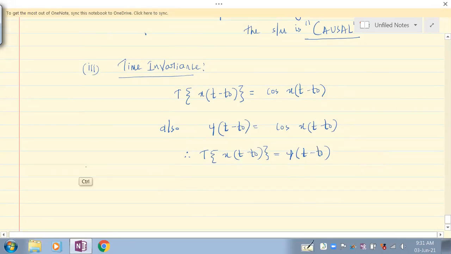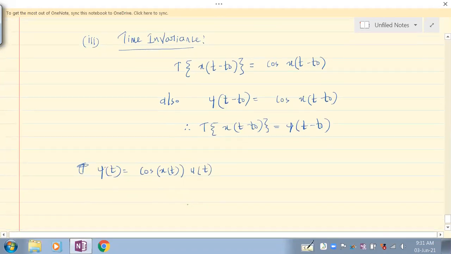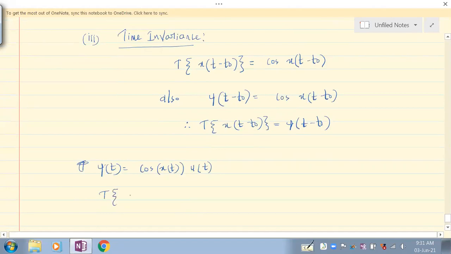For example, if y of t is cos x of t u of t, understand this, the response to shifting x of t would reflect only where x of t is there, but u of t is not shifted, because we are just showing that only x of t is shifted.